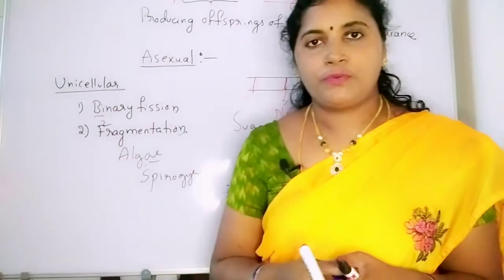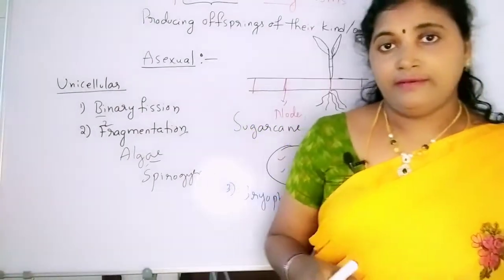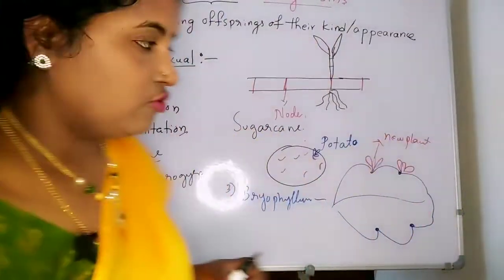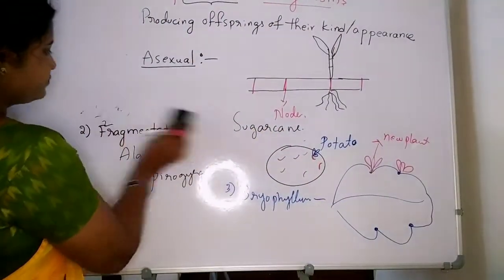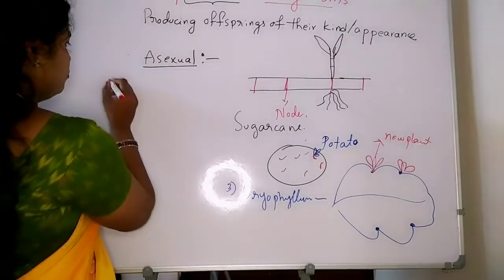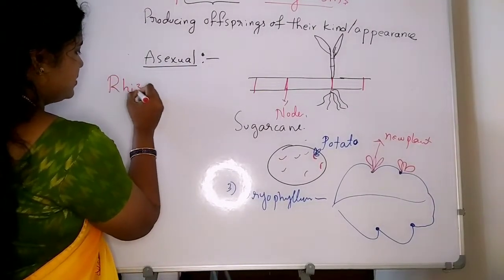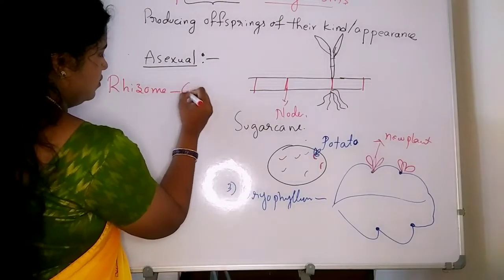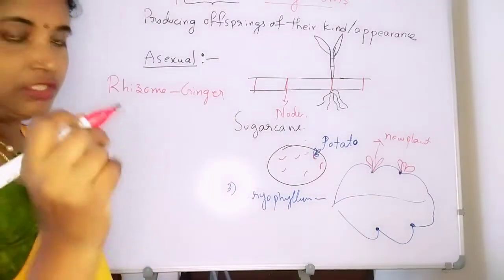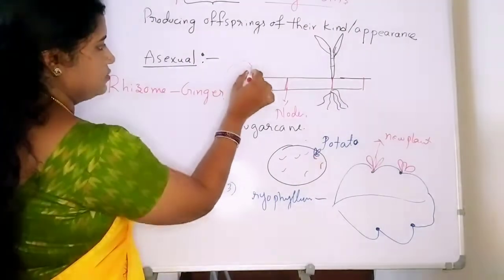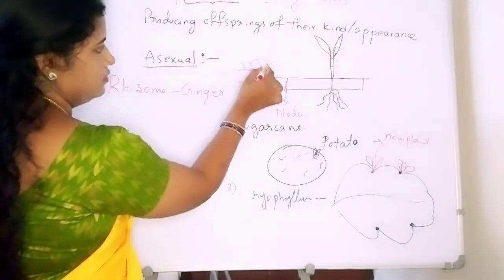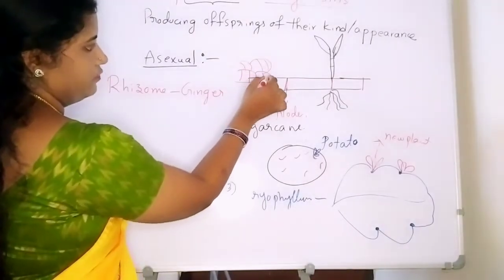In vegetative propagation, we have other examples like rhizomes. So note down the rhizome example, everyone. Rhizome is ginger. Okay, ginger. For rhizomes, the example is ginger. The ginger will be like this. Even in ginger we have the knots.